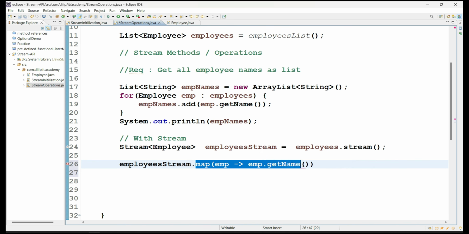What is this operation type? Map is an intermediate operation. We know that any intermediate operation will not give us the final result. So to get the functionality of an intermediate method executed, we always need a terminal method, right?